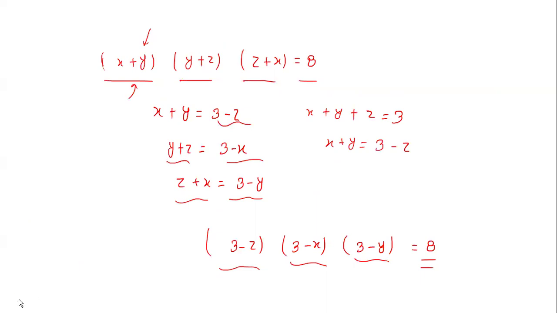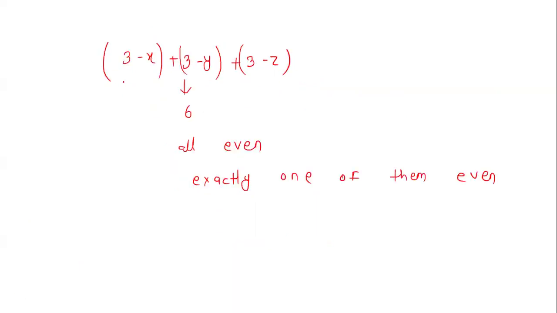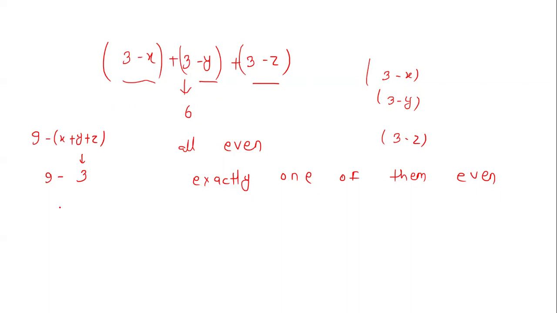Now you see the sum of these three numbers, 3 minus x, 3 minus y and 3 minus z. If you sum all three numbers, it becomes 9 minus x plus y plus z, and x plus y plus z we know is equal to 3, so it becomes 9 minus 3, which is equal to 6.